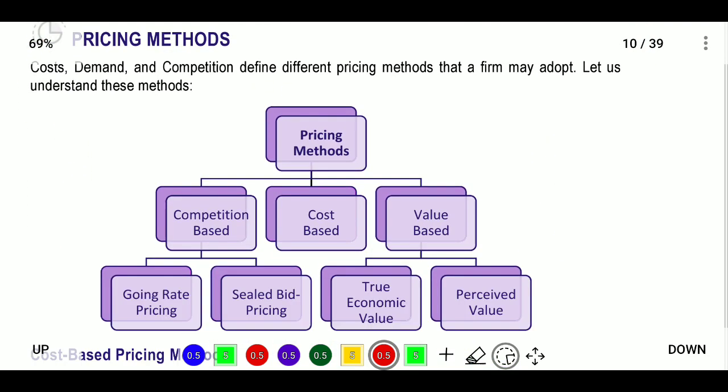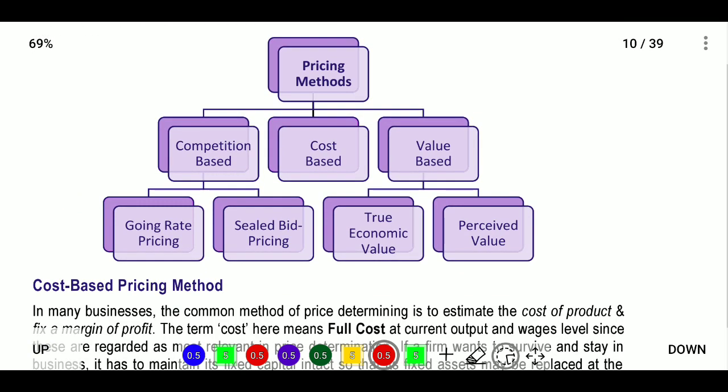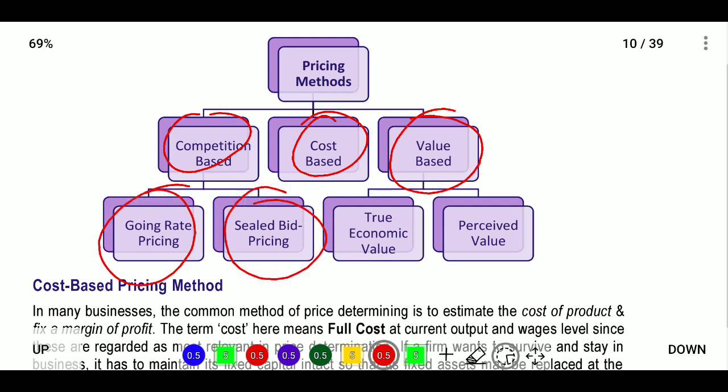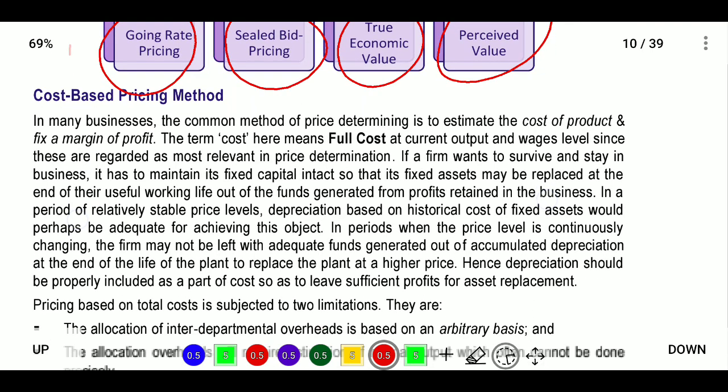Next, pricing methods. For calculation of pricing we have different types of methods. There are three methods: competition based, cost based, and value based. In competition based we have going rate pricing and sealed bid pricing, and for value based we have true economic value and perceived value. For each method we will see the formulas and how we calculate the value. Next, cost based pricing method.